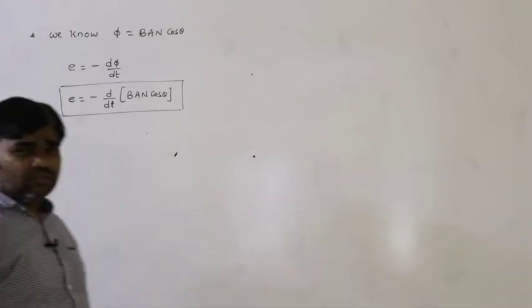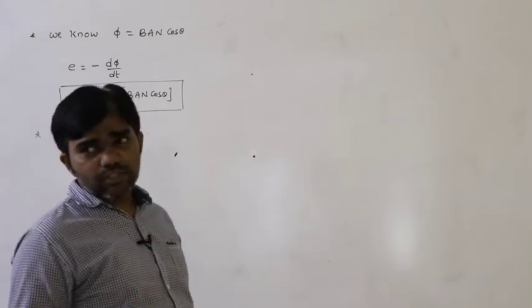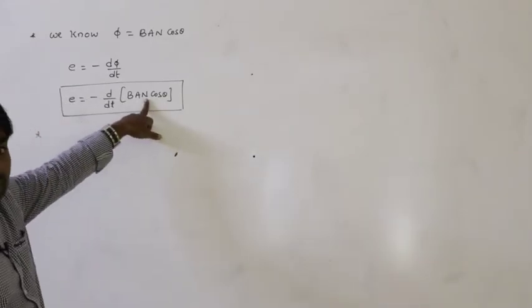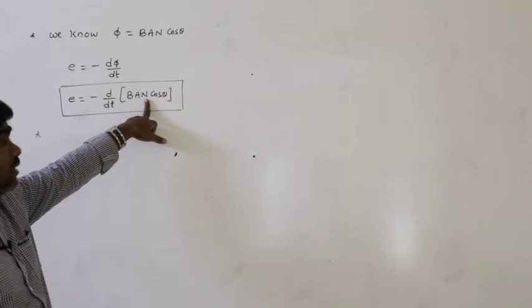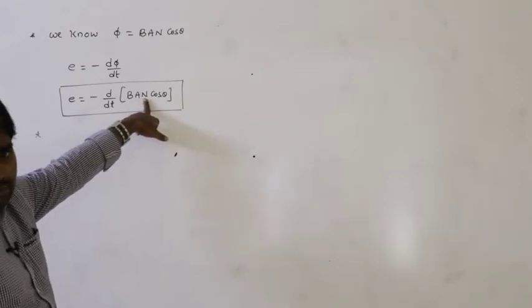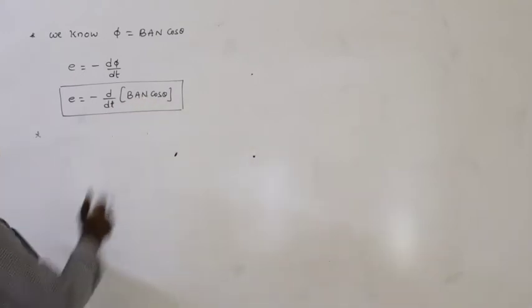But in the middle of the experiment, it is not possible to vary the number of turns. So that's why variation of the number of turns is not possible. So next.